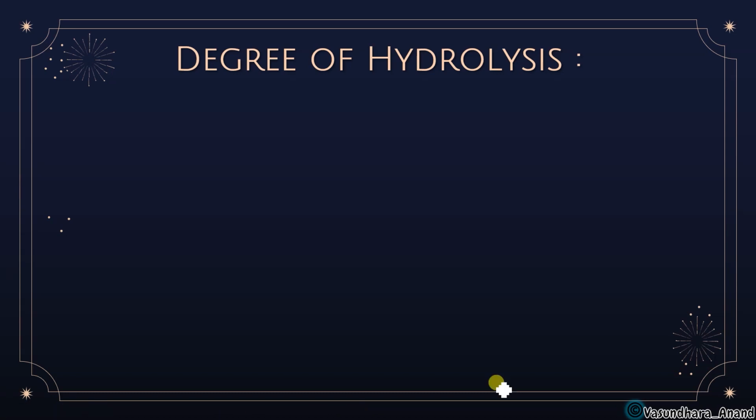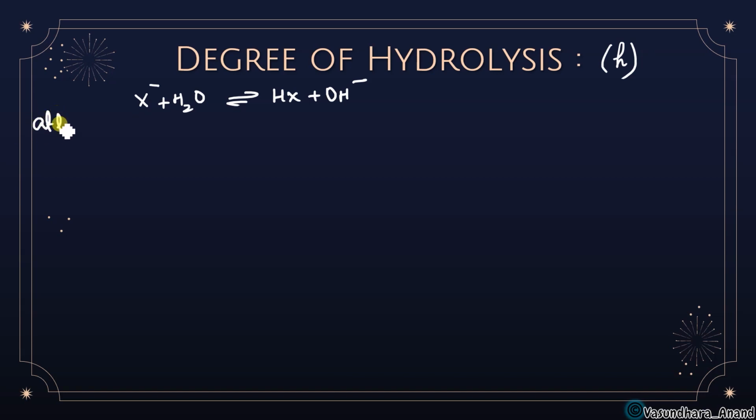Now degree of hydrolysis. So now we are going to understand about the degree of hydrolysis. As degree of dissociation was denoted by alpha, here degree of hydrolysis is denoted by small h. Clear? So how it will be calculated, let me take the weak acid part, X minus and water, that is going to give you HX plus OH minus. Yes, there is no problem.